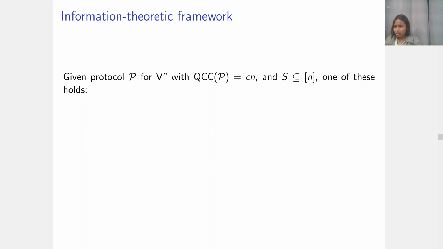Our direct product proofs are done in a standard framework for direct product and parallel repetition theorems, which was introduced by Shaltiel. So how it goes is that we'll consider a strategy for F to the n, which has communication Cn, and we'll consider a subset S of the n coordinates. And we shall show that one of the two following conditions holds. First is that the success probability in S is already as small as we want, so we are done.